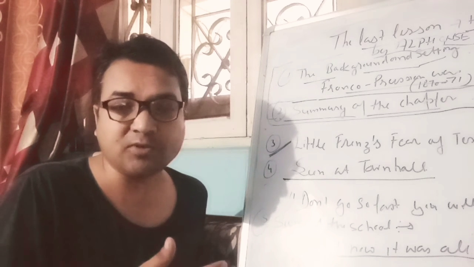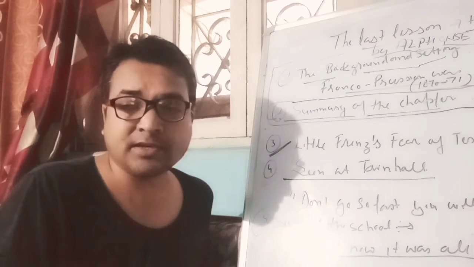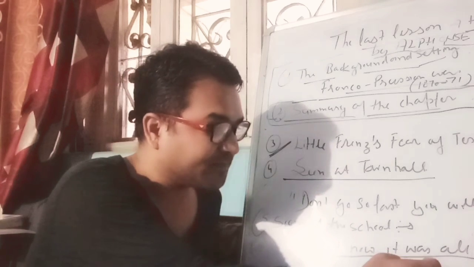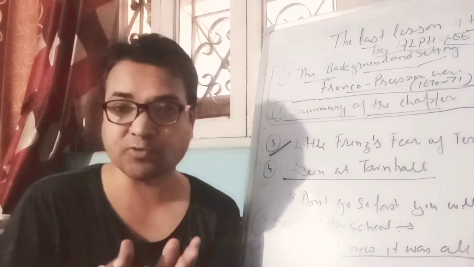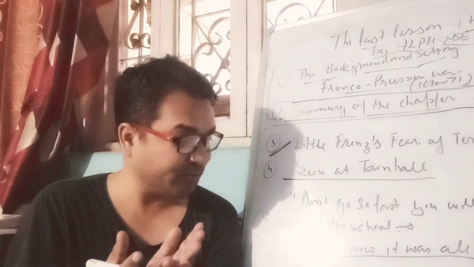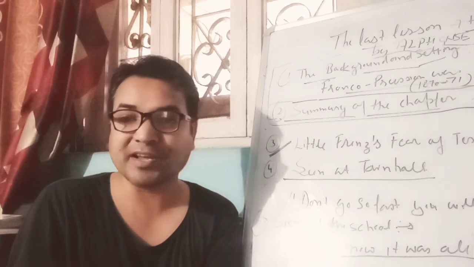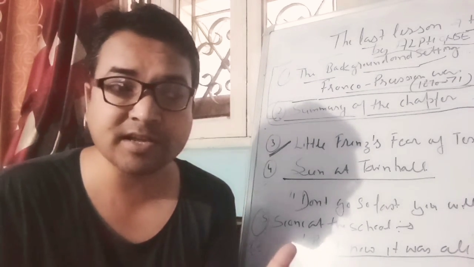So he was trying to go to his seat without making any noise. Then Mr. Hamel saw him, and he said to him, "Go to your place, little Franz." When Franz heard these words, he was completely shocked. What happened today? All of a sudden, how did it get changed?